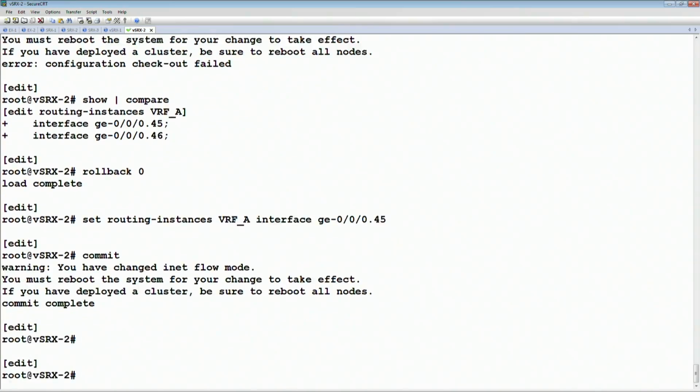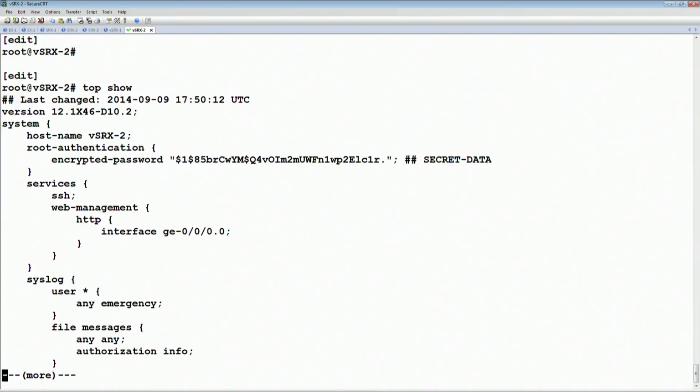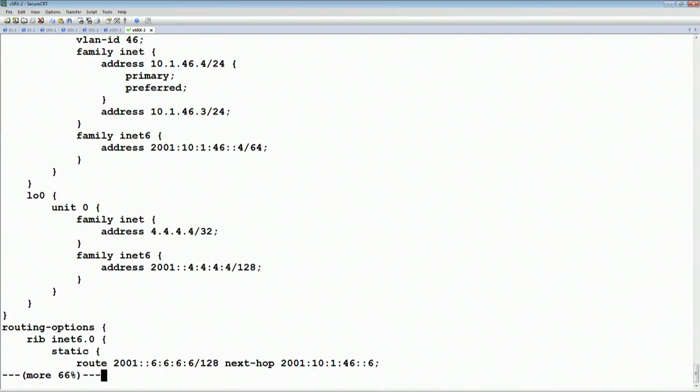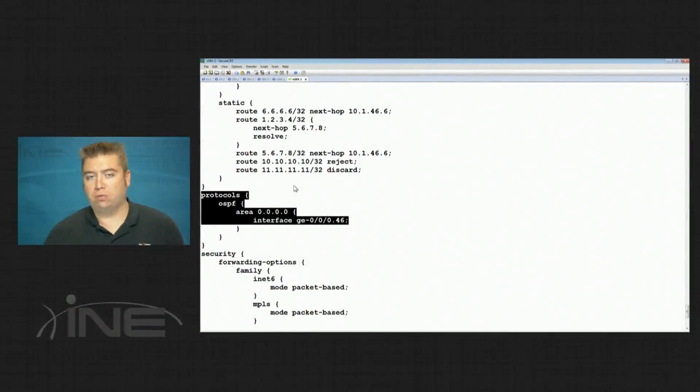I'm not 100% sure why it's not taking that interface. It did apply to a different one. Oh, I think actually the reason why is, if we say top show, I have this running OSPF is what the issue is. So there's a global OSPF process, and then I'm trying to move the interface into a VRF. It won't allow that because I would have to move the IGP process under the routing instance under the VRF.